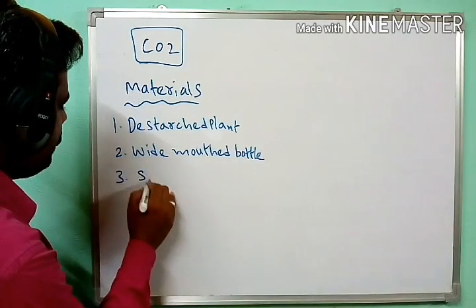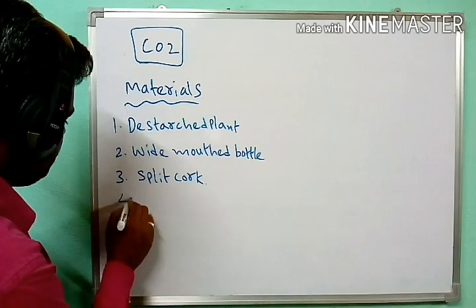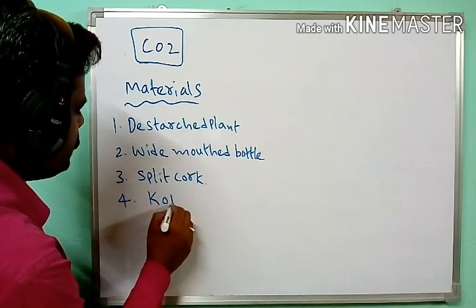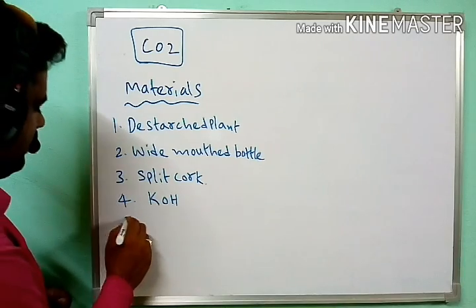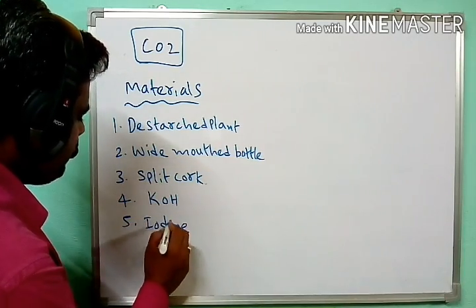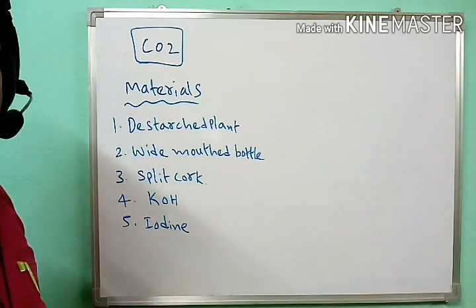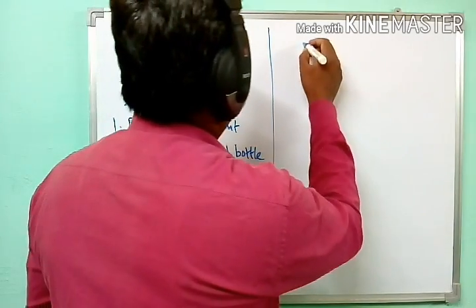Next, a split cork, KOH solution or KOH pellets, and iodine solution are required for this experiment. Now, coming to the procedure.